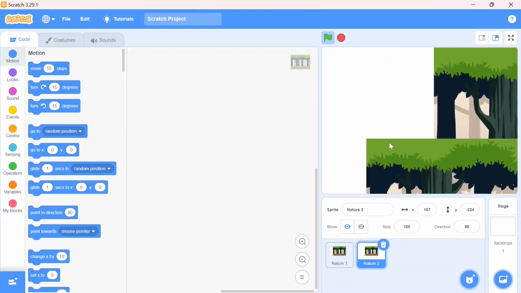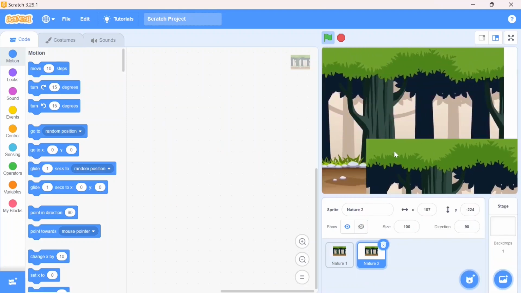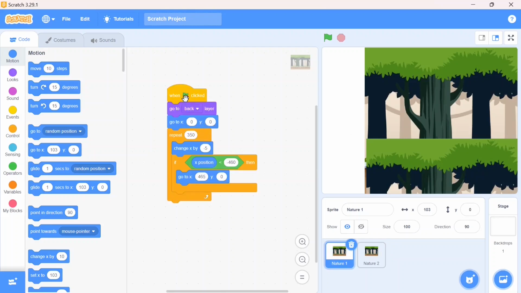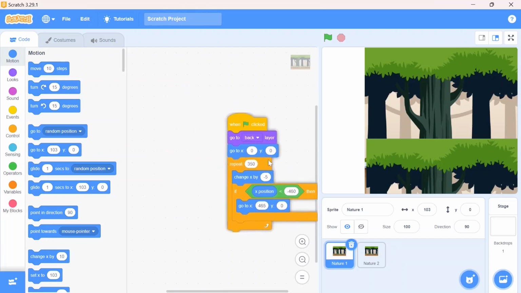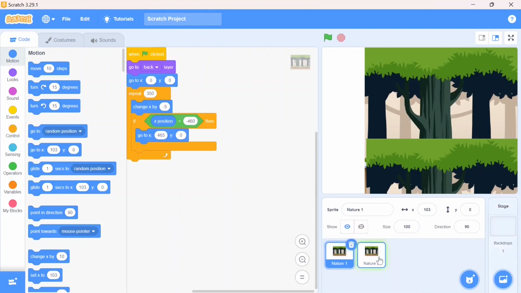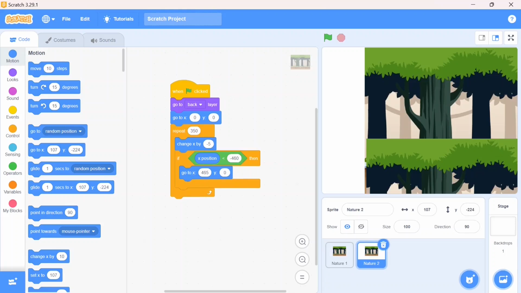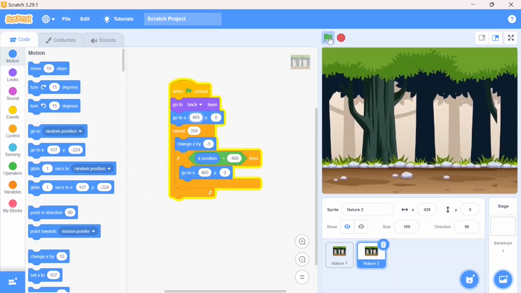You can see this is for a particular time, that's why it stopped now. Now we are going to do the coding for our nature 2. Going to nature 1, I'll just take this code and place it here. Okay, here I need to make some changes. Instead of this x value 0, it should be 465, and now you will see the effect.